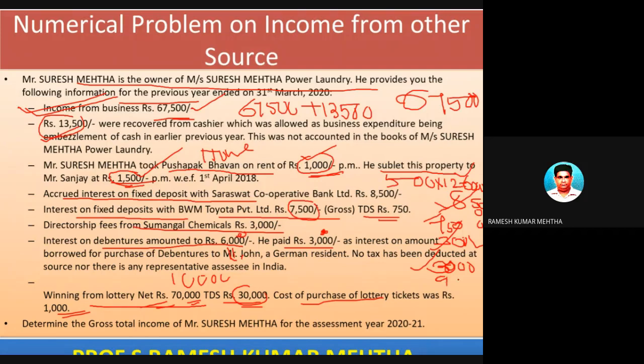So 99,000 is income from winnings, that is income from other source. And this 30,000 rupees is the tax which is already deducted at source. So when we find out the tax payable, at that time we can deduct this 30,000 rupees. So this is the numerical problem on income from other source.